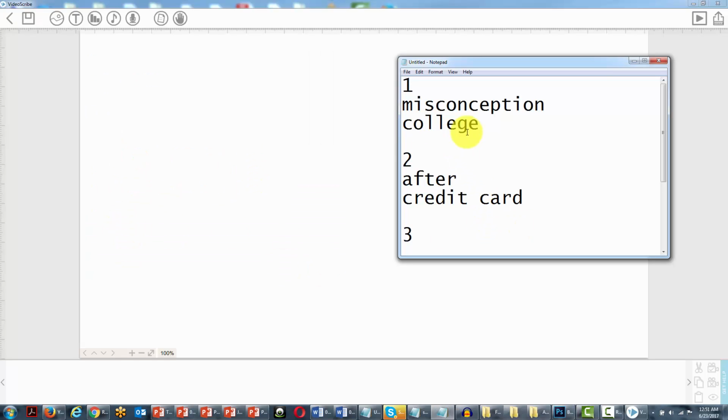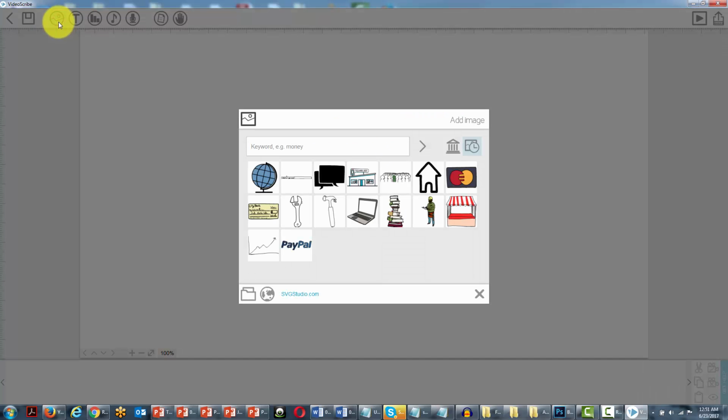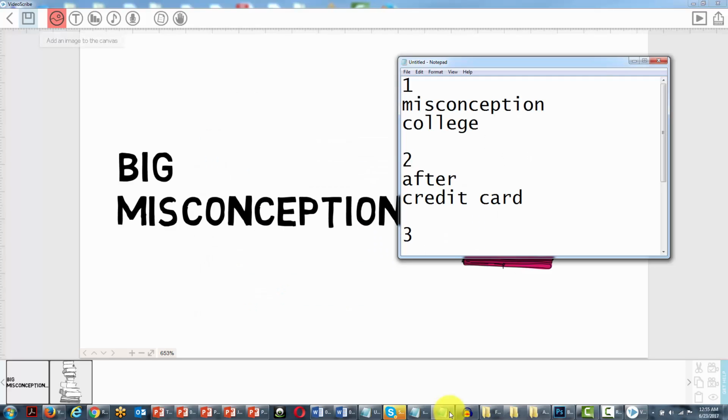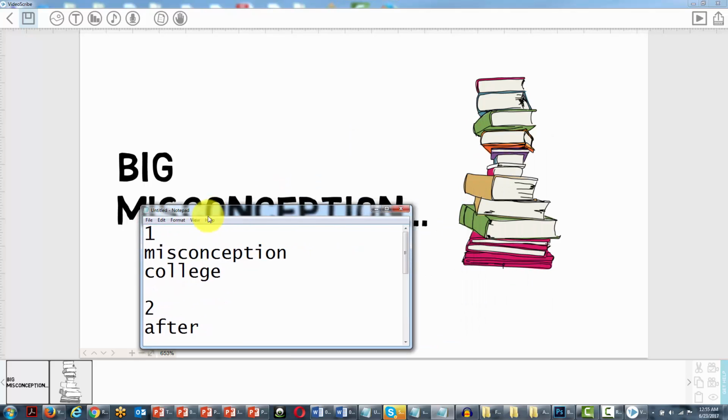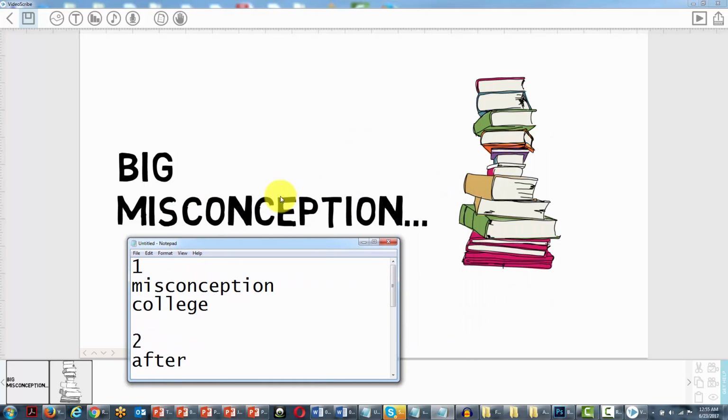And we're now going to use this keyword list in order to draw assets to the timeline. So we'd start with misconception and college. So now we've designed our first scene. As you can see, misconception and college with words and then this image. And we're going to go through the same list of keywords throughout the entire audio, and we're going to design our scenes.